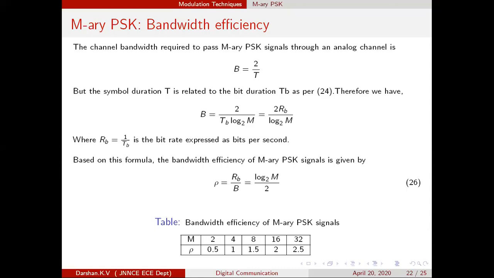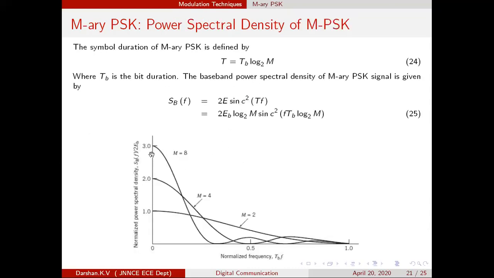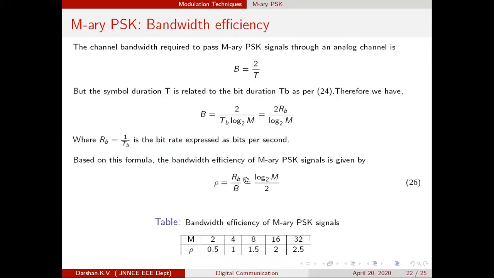Logically anybody can say the width of the vehicle should always be less than the width of the road. That is, signal bandwidth should be less than or equal to channel bandwidth. So B is equal to 2 by T is the channel bandwidth, and you should take care that the signal bandwidth is less than or equal to it.